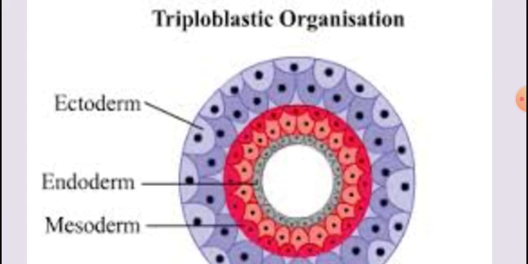Example: phylum Platyhelminthes to phylum Chordata.